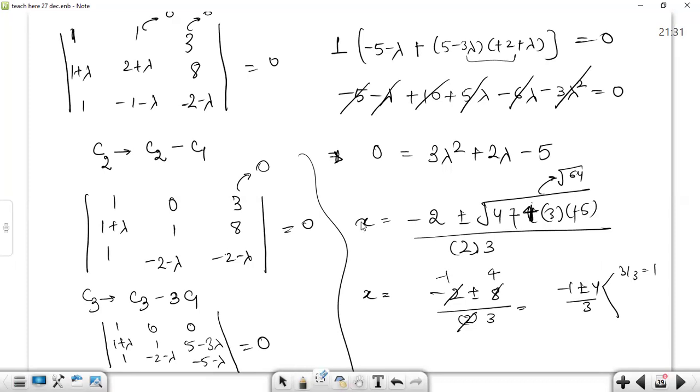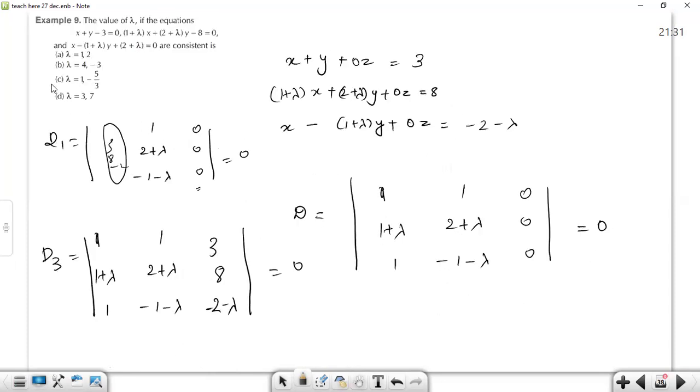Sorry, we are not solving for x. We are solving for lambda. So one value of lambda is 1. Minus 1 minus 4 becomes minus 5 divided by 3. So these are the two values of lambda. Yes, it is matching with option C, which is the correct answer.